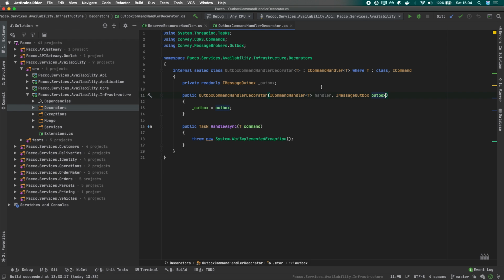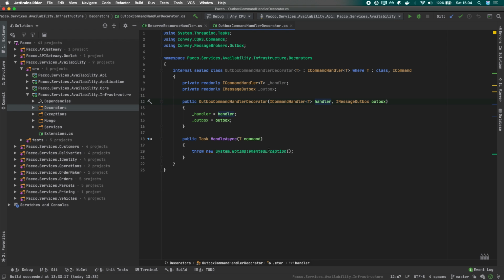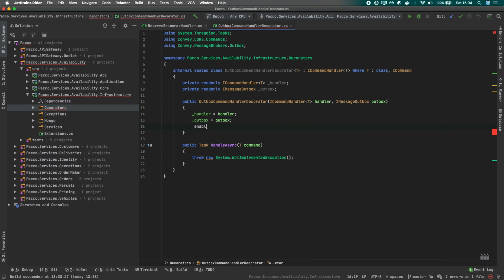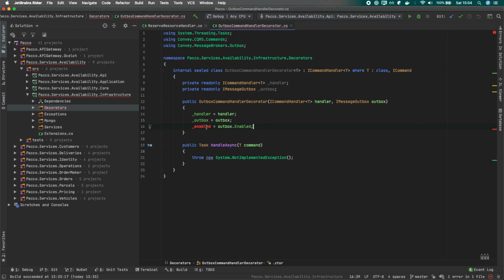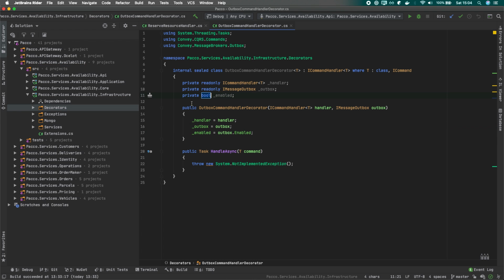So I just inject it this way. Now we can also check whether Outbox is enabled or not, because maybe for local development or for testing we will need it. We can see that we have this enabled flag within our Outbox, and let's just assign it to this private field.